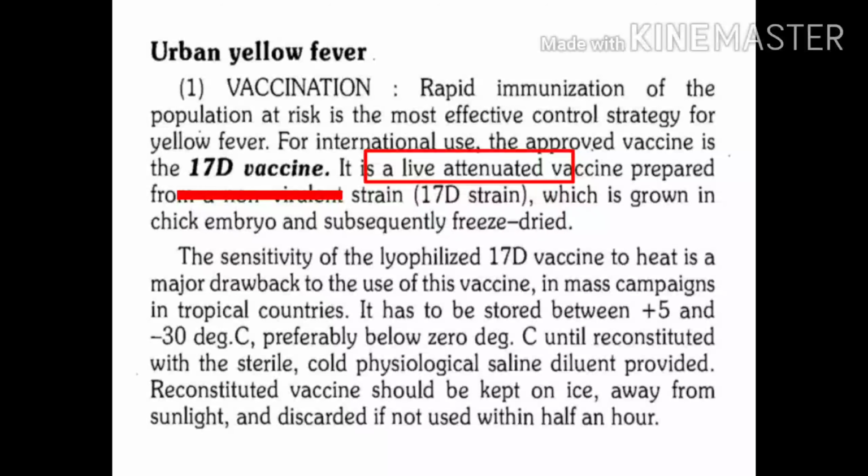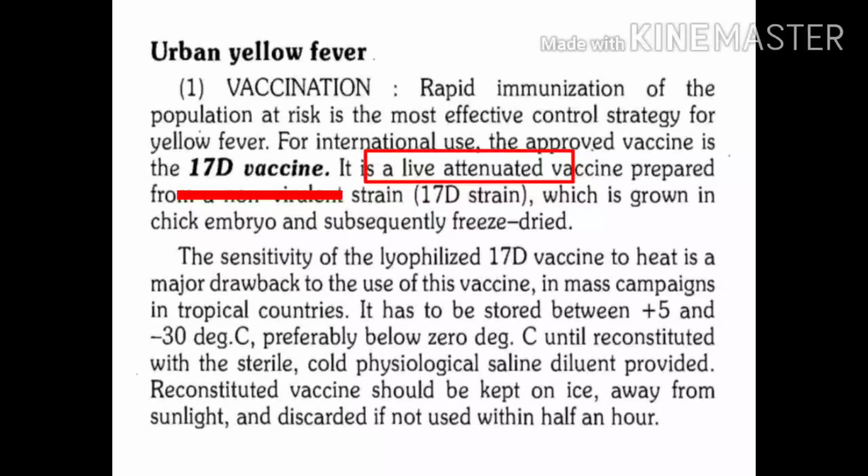How is this vaccine available? This vaccine is available in freeze dried form. Since it is available in dried form, it's important to reconstitute this vaccine before its administration. Reconstitution is done with the diluent which is provided along with vaccine.